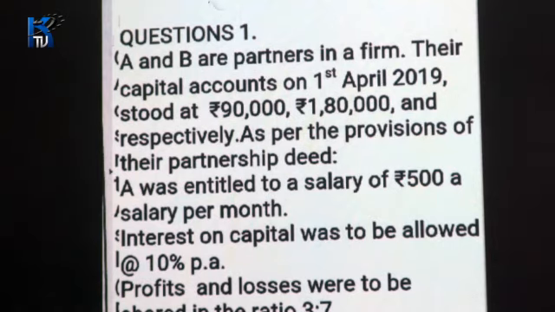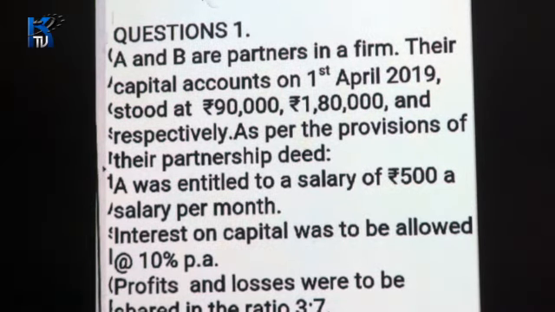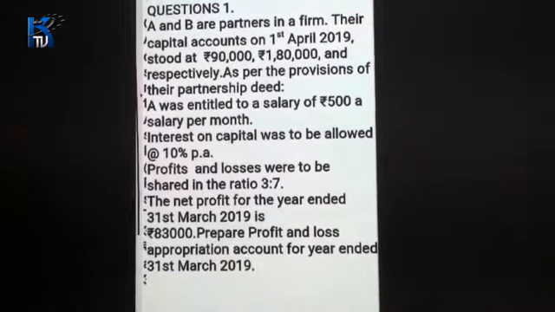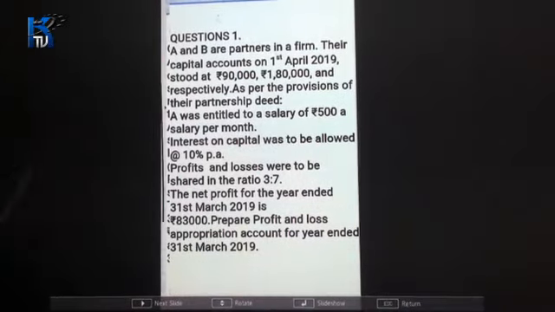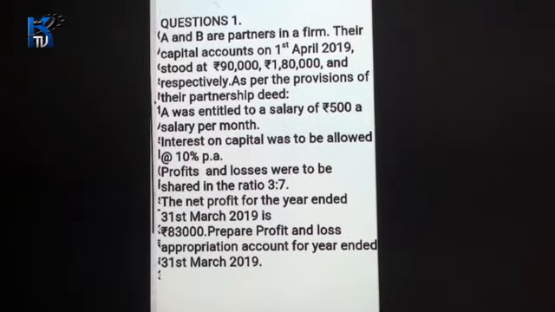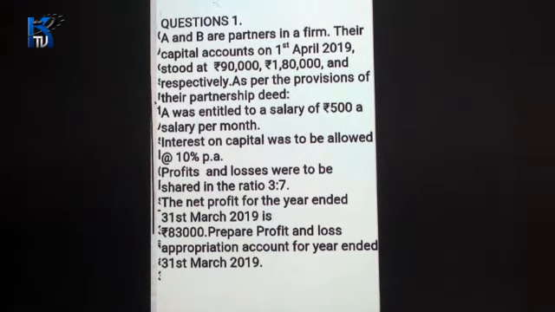While reading the question, you please start writing it in the rough column. Capital accounts are given, so you can write here capitals. Who all are the partners? A and B are the partners, so you can write A and B. The capitals are 90,000 and 1,80,000 respectively.